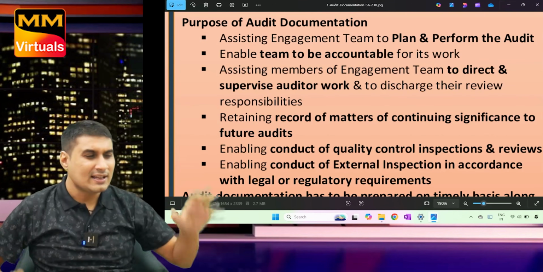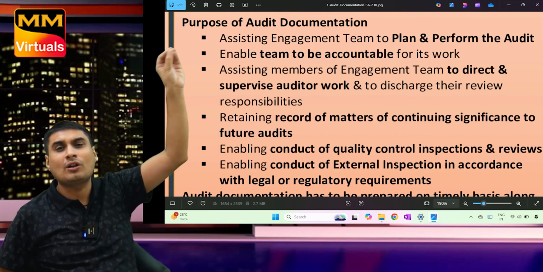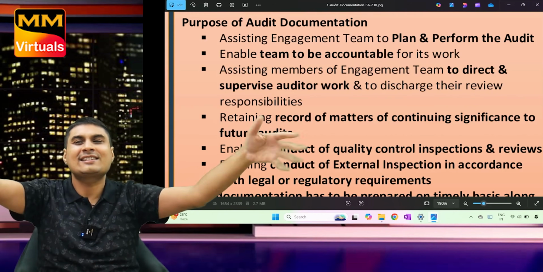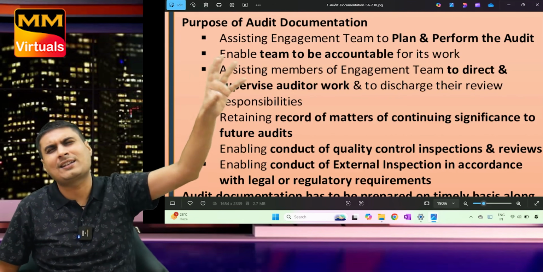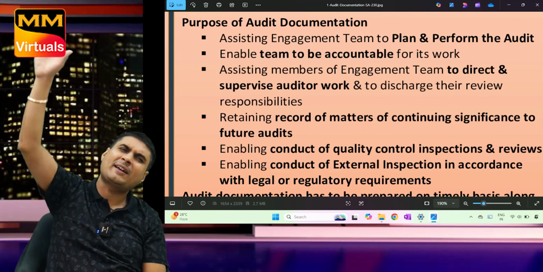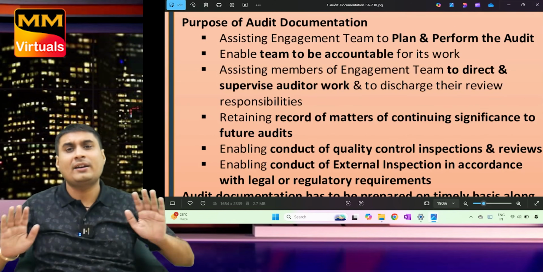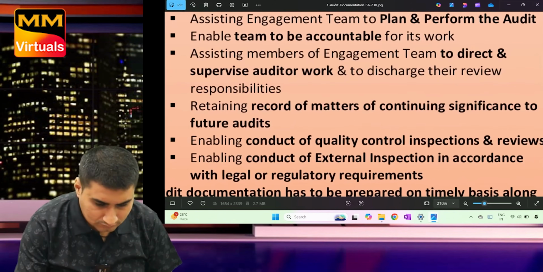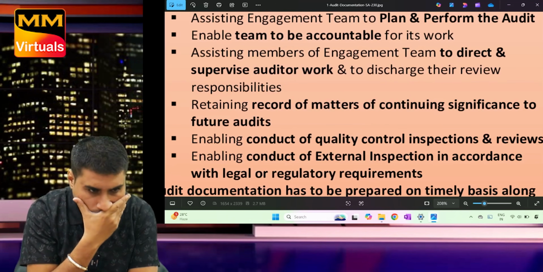Last 3 points, time pass. Retaining significant matter helps me in future audit. Internal, external: enabling conduct of quality control inspection and review, enabling conduct of external inspection as per legal and regulatory requirement. Still, I am giving a 10-second break in case anything is pending.